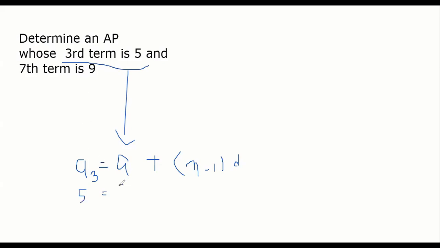A we don't know, plus n, which is 3 because we are talking about the third term, so n minus 1 is 2. And D we don't know. So it becomes 5 equal to A plus 2D. That is my first equation.